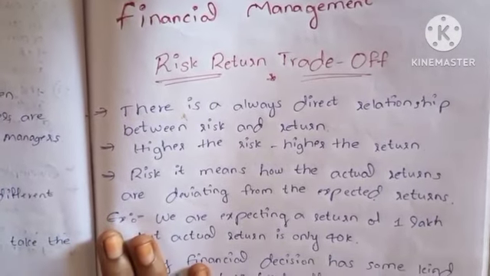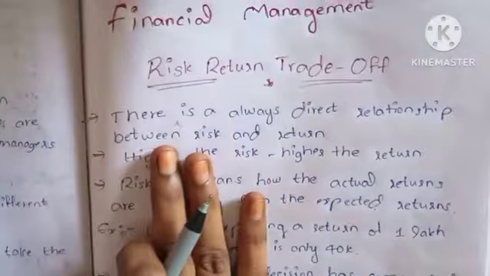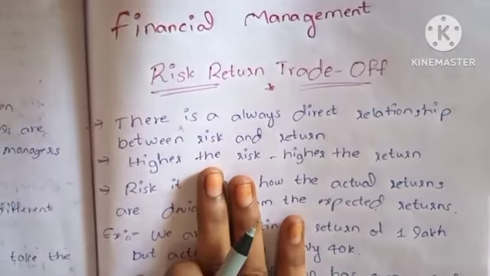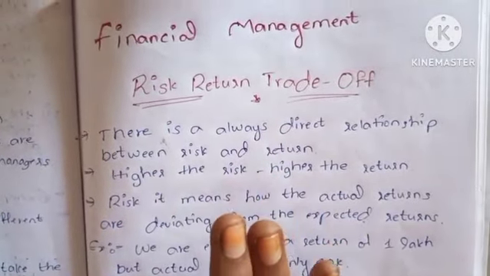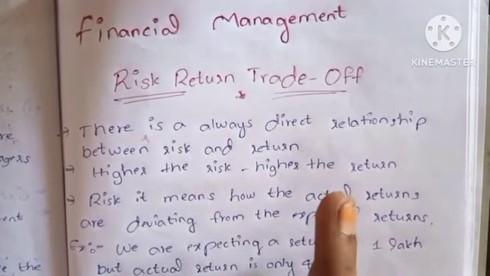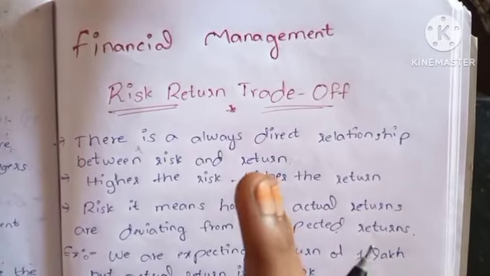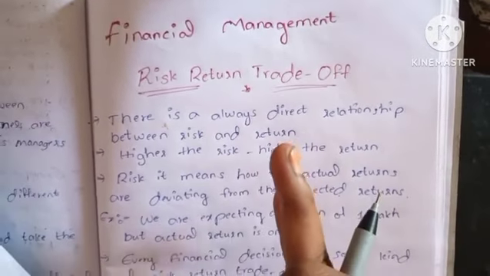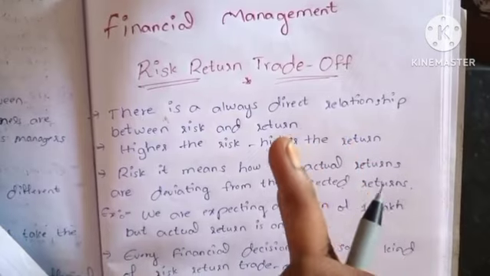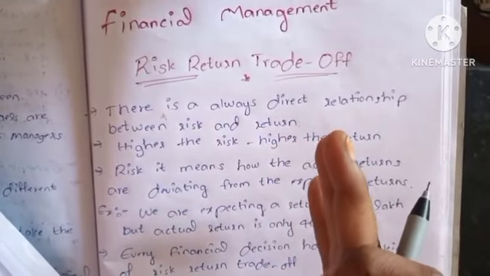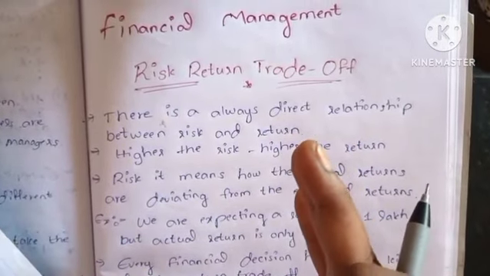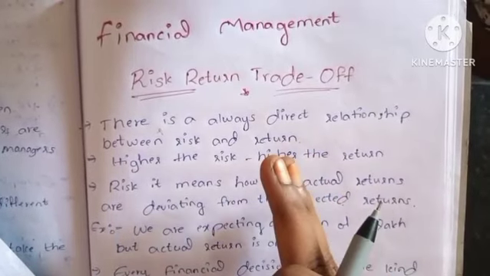Today we are discussing risk, returns and trade-off. There is a direct relationship between risk and returns. If a business does not take any risk, it will not get any more returns. So if a business wants returns, it has to undertake risk. Before taking any financial decision, the financial manager must consider how much risk is involved in the decision and control it properly.